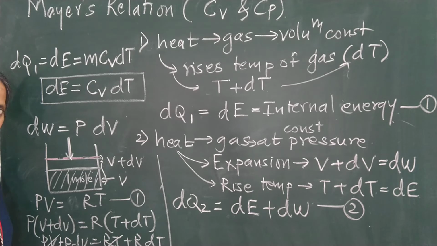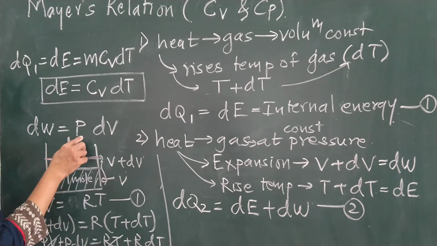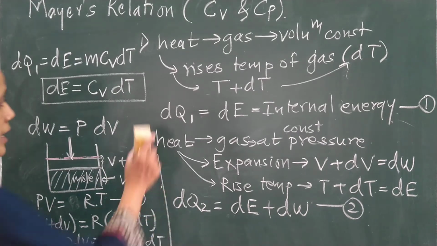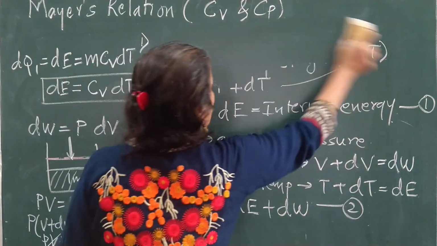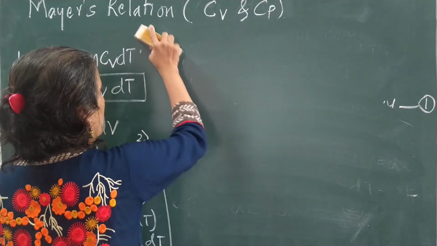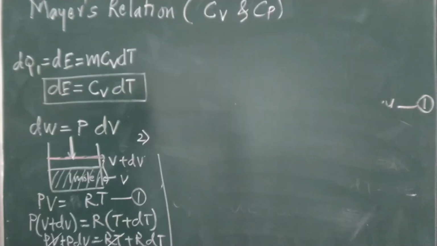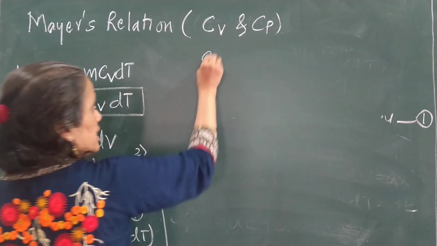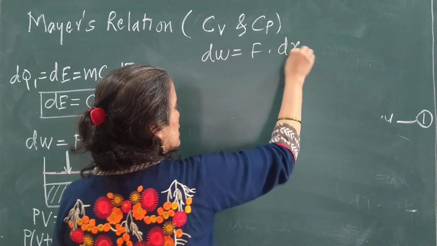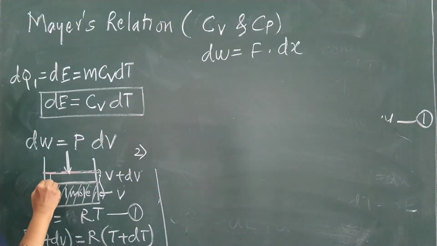Getting? Any doubt here? Clear? This is one thing. One more thing I will explain here. In 11th standard, we have seen your work done is nothing but force into displacement. So here I am saying work done is equal to force into displacement. Displacement of the piston is dx.